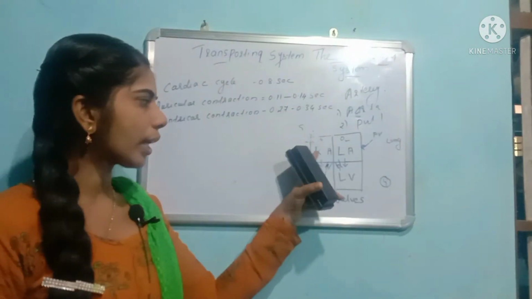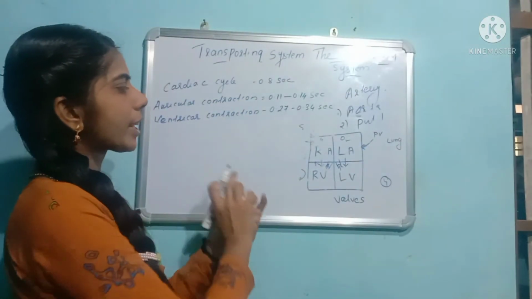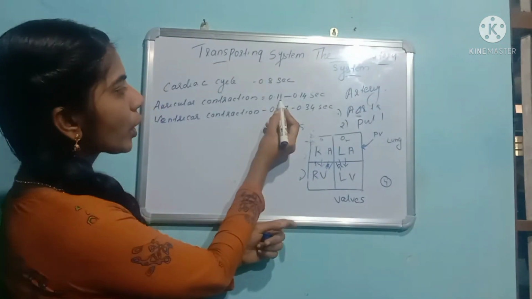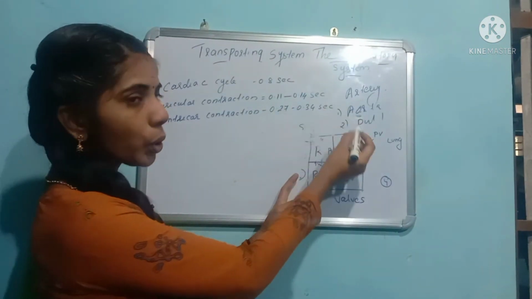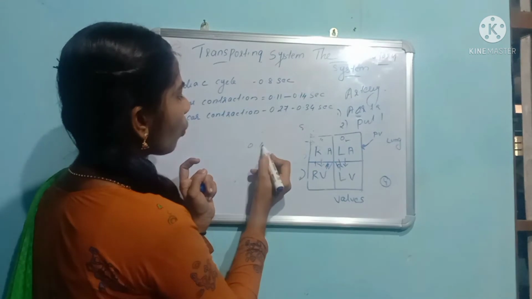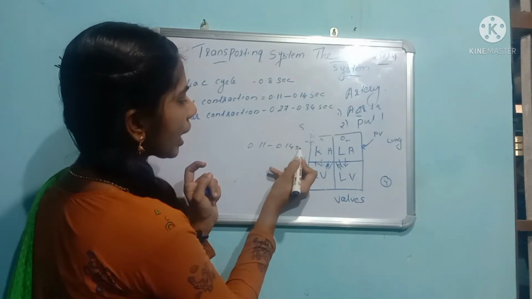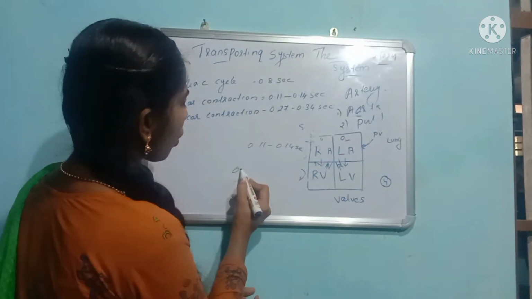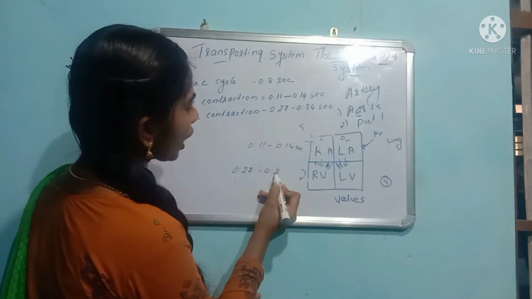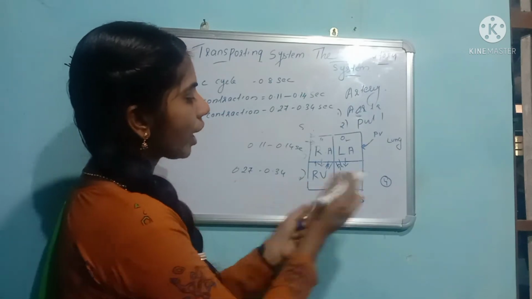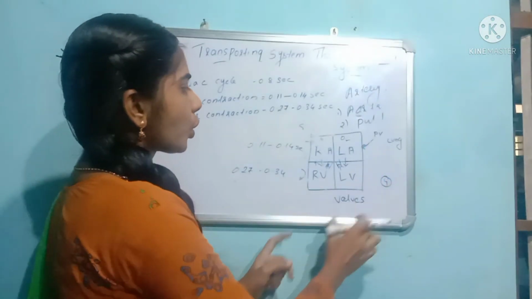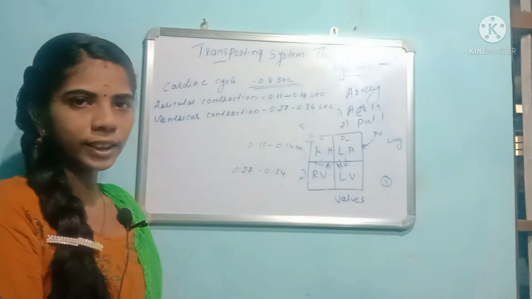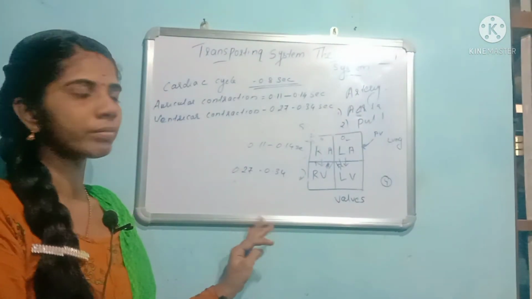For the auricular contraction, what is the time? 0.11 to 0.14 second will be taken for the auricular contraction, and 0.27 to 0.34 second will be taken for the ventricular contraction. Totally it will take 0.8 seconds. Clear? Is it clear for you?